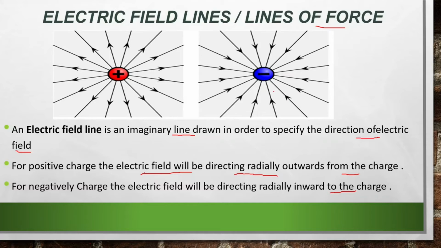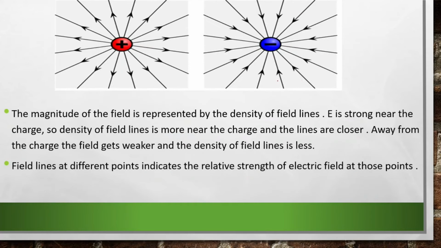So you can remember it with any example. I just gave you an example, just like the persons we meet every day, but you could use other examples of your own to remember where the arrows will be going. For positive, it will be outward, and for negative charge, the field lines will be directed inwards. So that's it. The magnitude of the field is represented by the density of field lines.